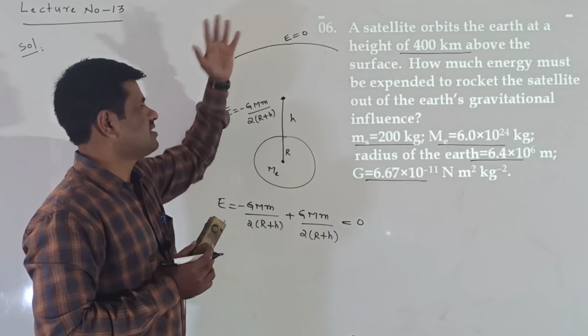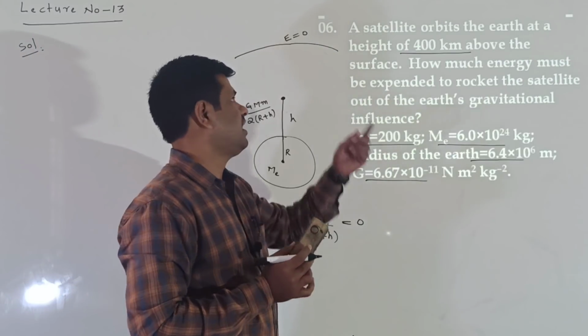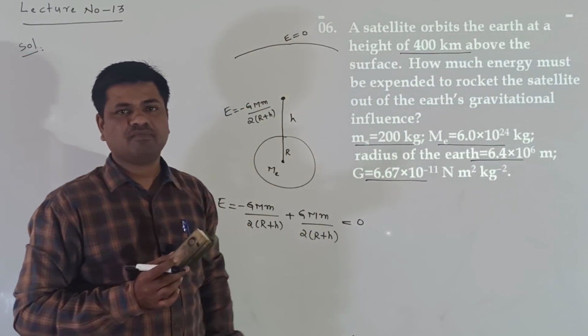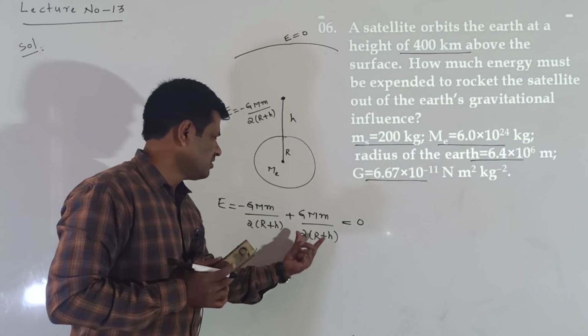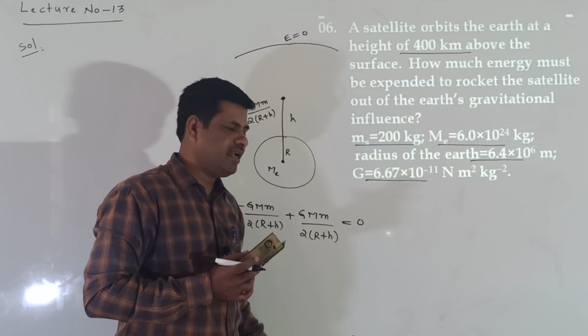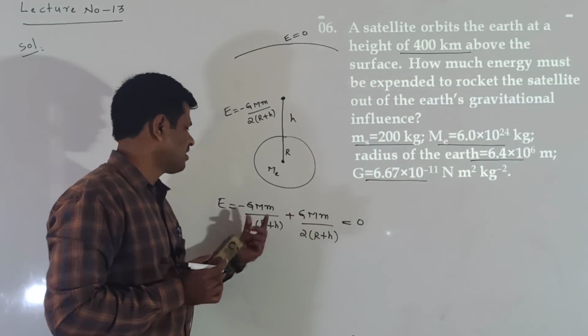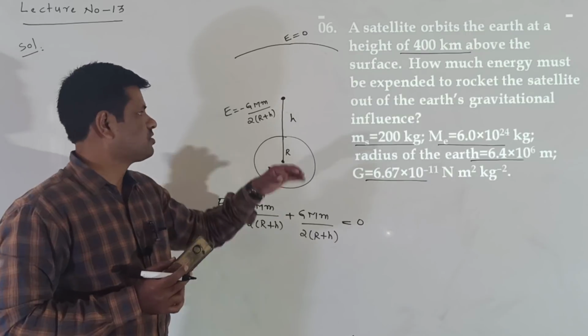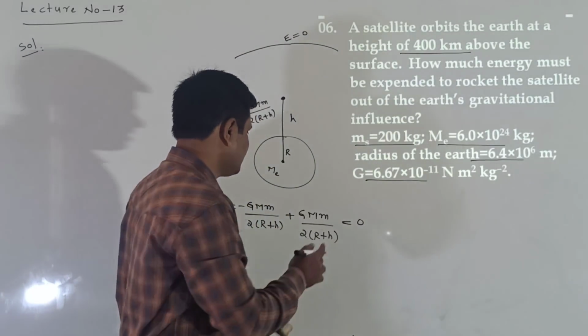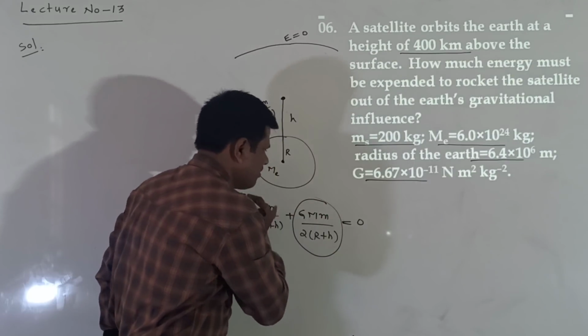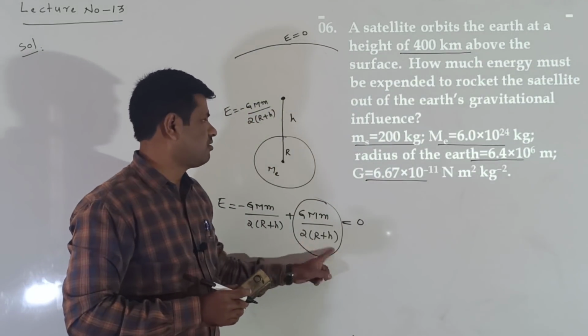When just crossing the gravitational field of Earth, the total energy of the satellite becomes 0. How do we make the energy 0? We add GMm by 2 into (R plus H). When adding this value, the total energy becomes 0, and the satellite crosses the gravitational field of Earth. So we have to supply GMm by 2 into (R plus H).